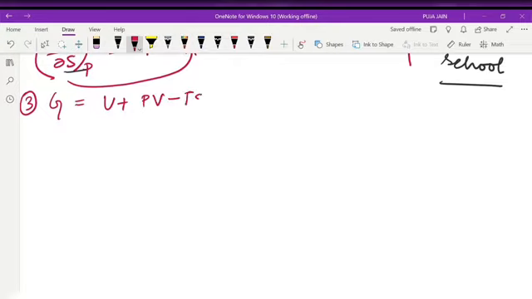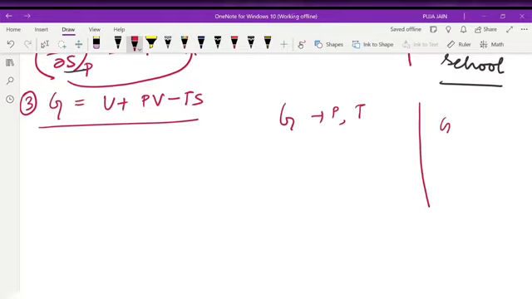Now you will have one more question, ma'am. How will I remember that G is U plus PV minus TS and H is U plus PV? That short trick also I will tell you. Now you see, G is U plus PV minus TS. Now for G, I have constant P and constant T. So you have to remember G at constant P and constant T.